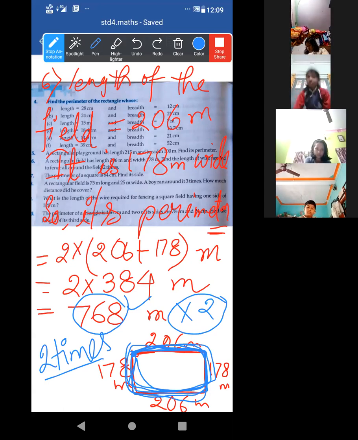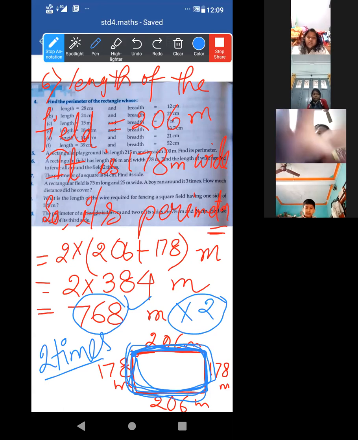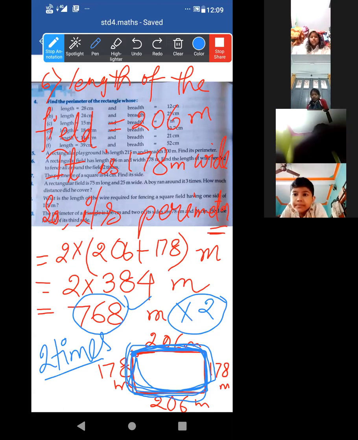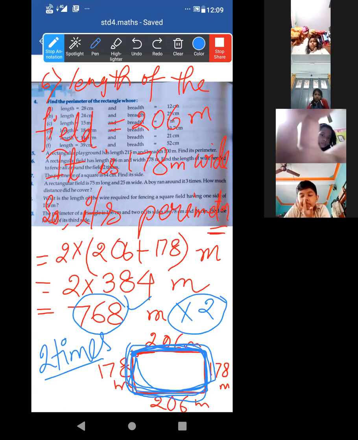Now write the answer. Up to this complete. Now write to fence all around it 2 times. I'll clear it. Shubhangi completed up to this. Anjum. Okay, now write. Everybody completed, so now write.